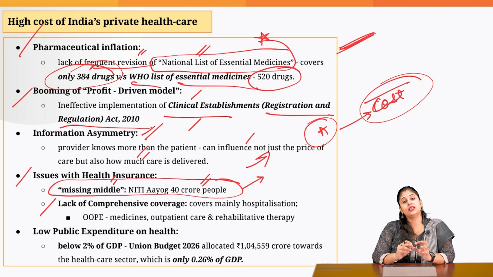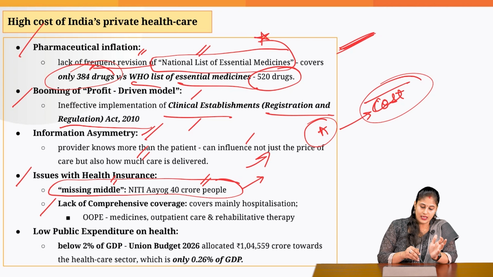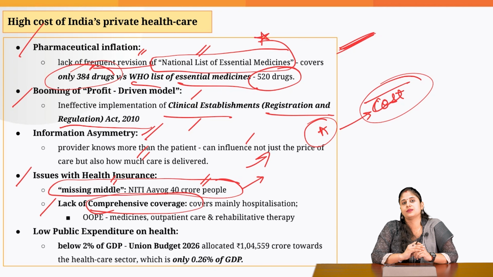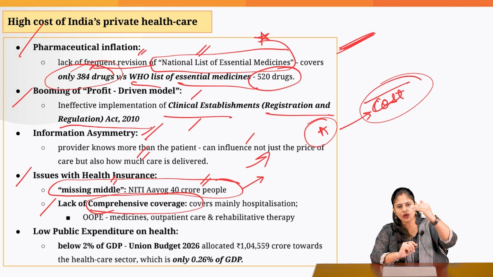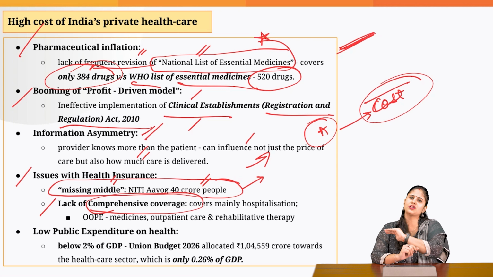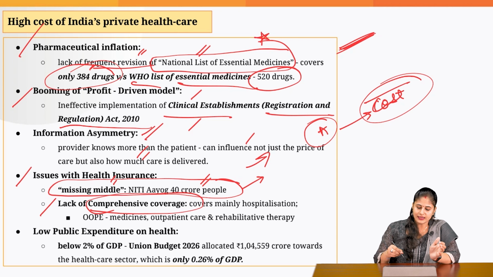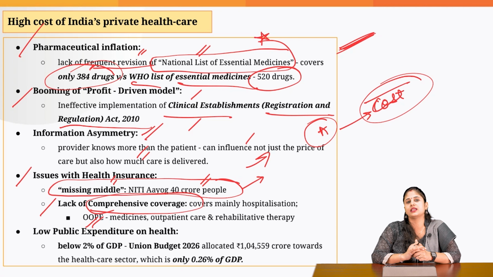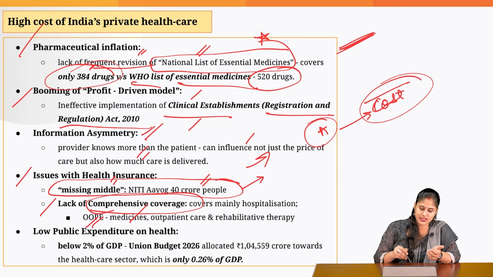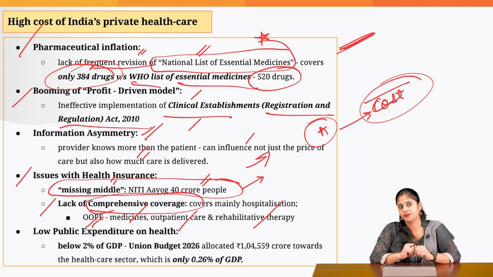And another problem with the insurance coverage is that there is lack of comprehensive coverage. Now the health insurance, a lot of exception clauses are there. When you take a health insurance, you don't have that much time to read all the clauses. And ultimately, even when you have taken a health insurance coverage, it might happen that the out-of-pocket expenditure you have to do on the medicines, the outpatient care, rehabilitative therapy, might not be covered in the insurance policy.